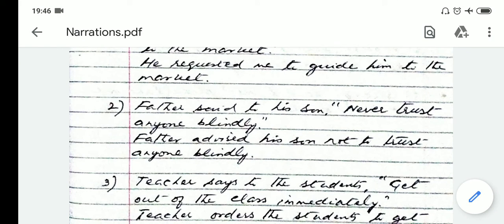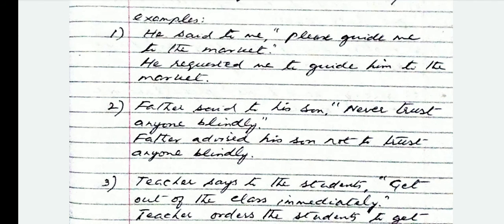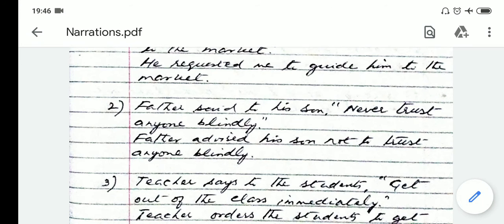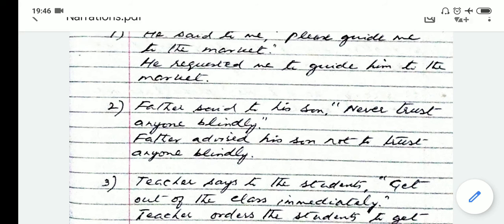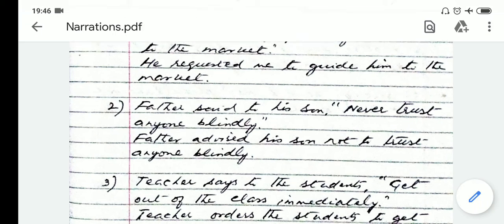And since there is a prohibition, whenever you are forbidden from something, you will replace the inverted commas with not to. Instead of writing to, you will write not to. So father advised his son not to trust anyone blindly. Again, we are using the first form, trust.